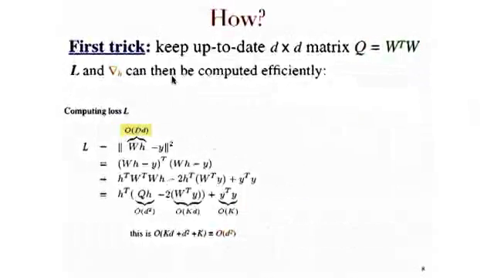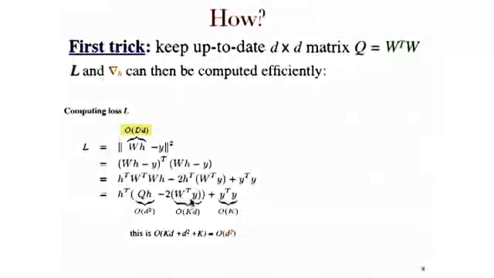So there's 2 tricks. The first trick is that we're going to keep an up-to-date small d times small d matrix Q, okay, which is defined here. And then we can compute L cheaply. So if we look at the computation of the loss, initially it's WH minus Y. So this is our output. Okay. This is a big D times small d computation. Okay. But if we rewrite it this way and develop it, and then here we see we have a W transpose W. We can replace that by our matrix Q, which is a d times d matrix, small d times small d, so it's a small d square operation.